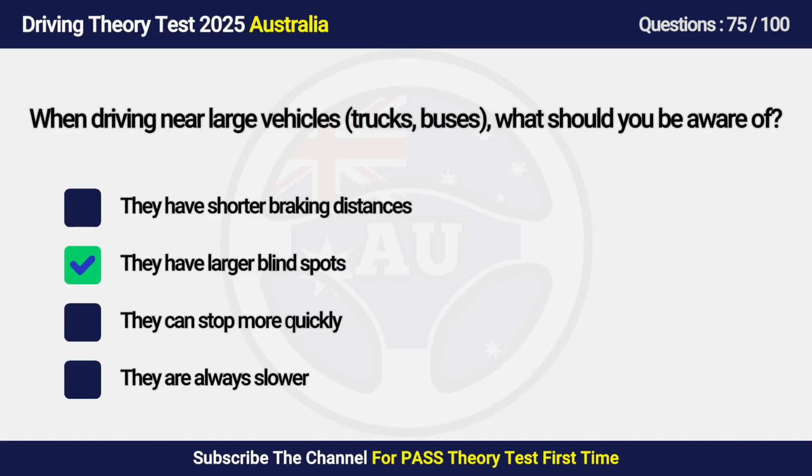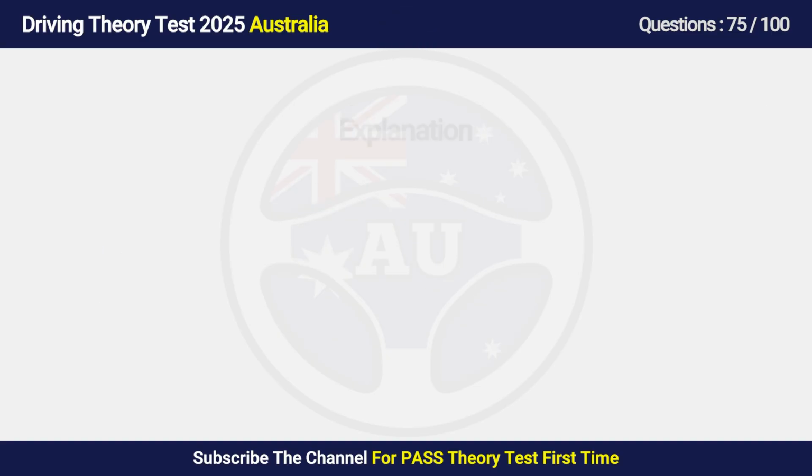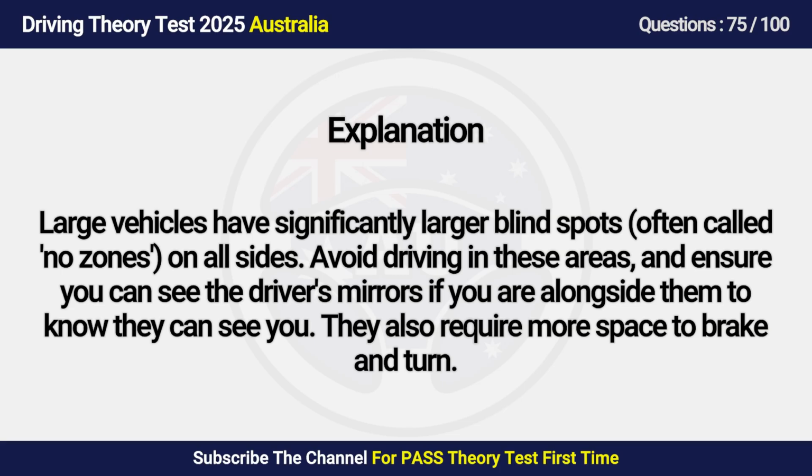Answer is B. They have larger blind spots. Large vehicles have significantly larger blind spots, often called no zones, on all sides. Avoid driving in these areas, and ensure you can see the driver's mirrors if you are alongside them to know they can see you. They also require more space to brake and turn.